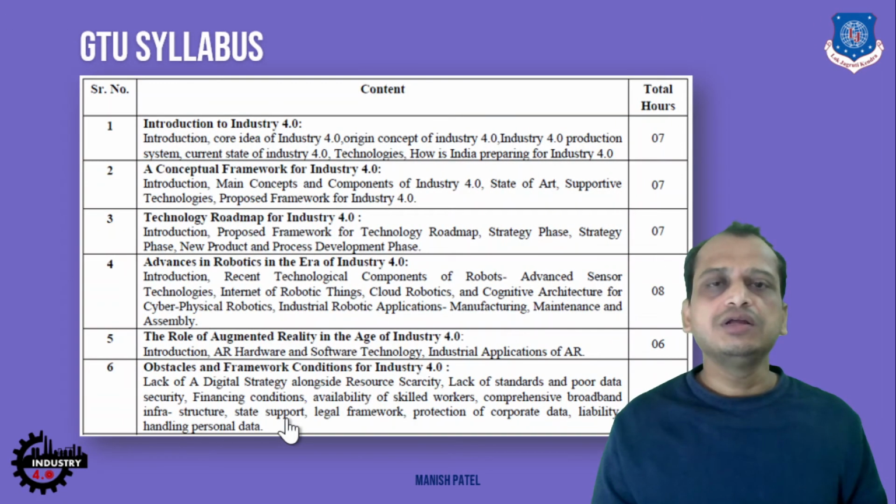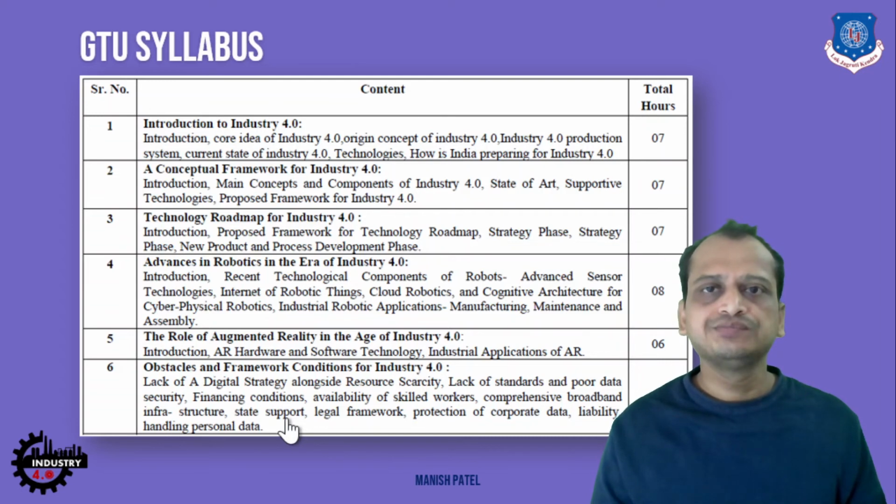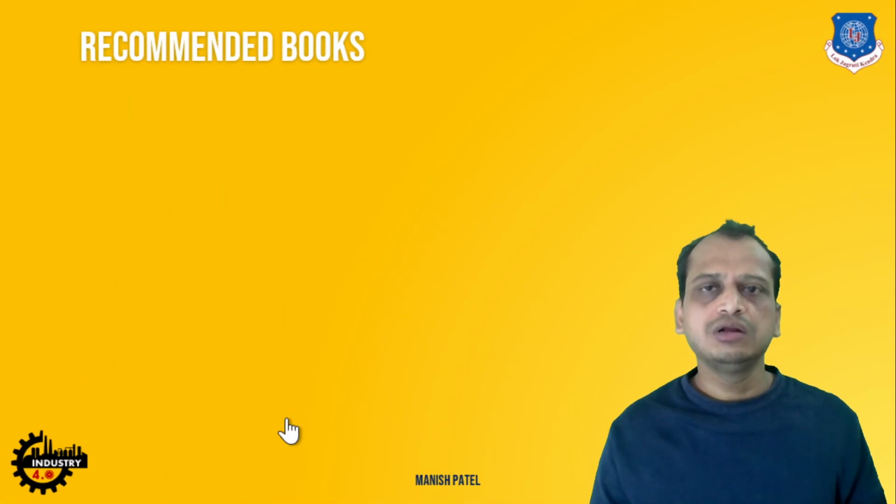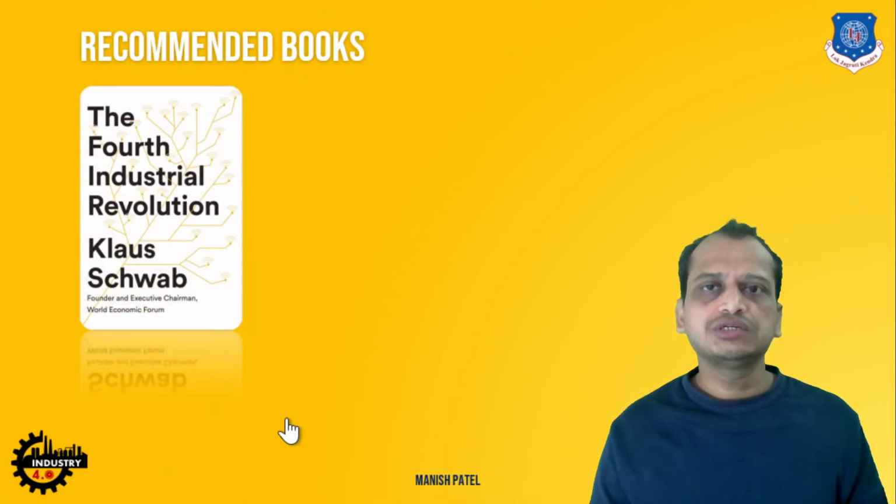The first chapter is the introduction to Industry 4.0, for which you can refer to the book by Klaus Schwab, The Fourth Industrial Revolution, right? For chapters 2 to 5, we have a brilliant book by Ustundag. And for the final chapter, you can refer to this book, or you can see the research paper by Christian Schroeder. I will show you the links within the description, but let me show you the pictures of these books.